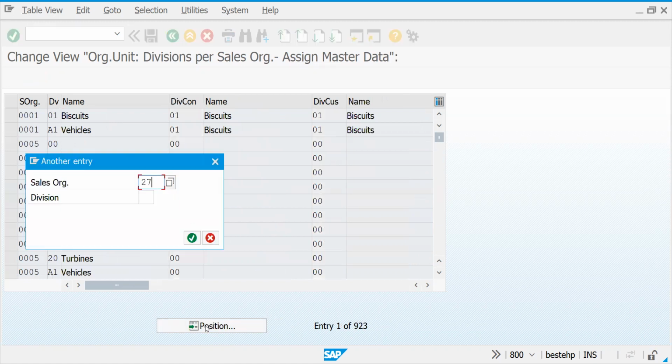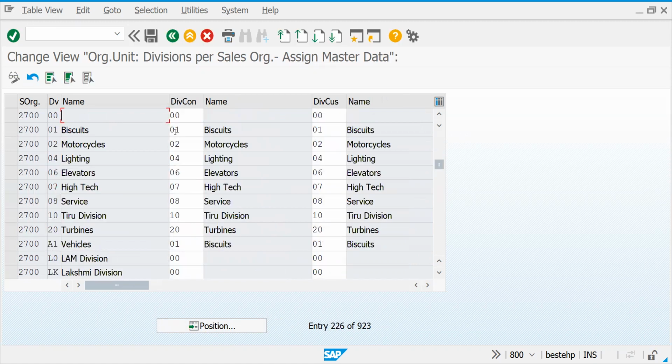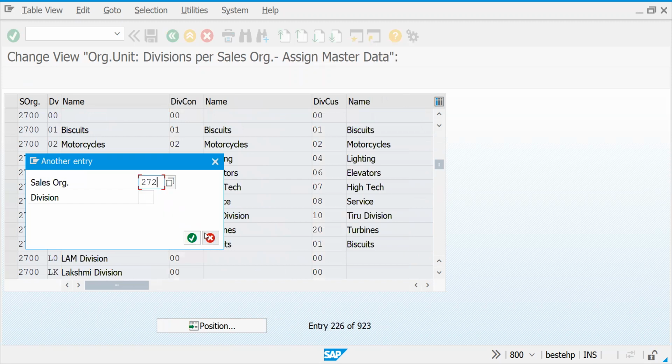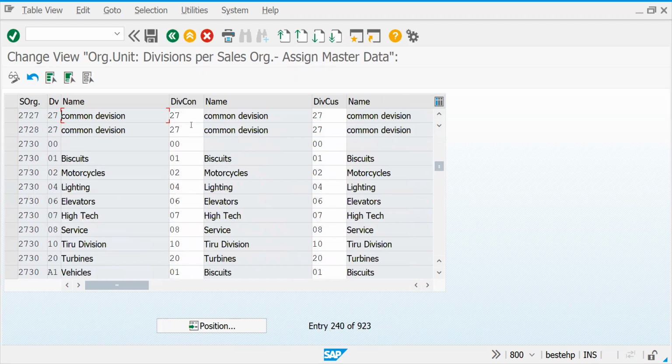Common division, in the sense, if you have multiple divisions, you can use it, but we don't have such a scenario. Let's try to keep it. What is our division? 27, right? Our sales organization 2727. If you come here, this is commonly assigned. For example, you have two divisions like 27 and 28. Instead of creating more master data, if you create it for your conditions or customer for that particular division, it will be automatically extended to the other division also.